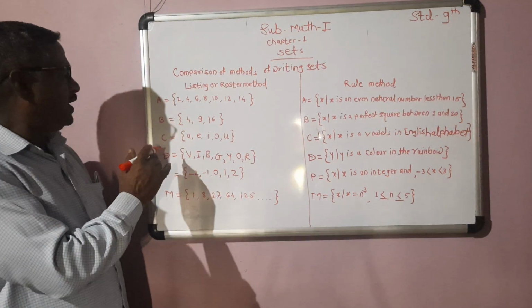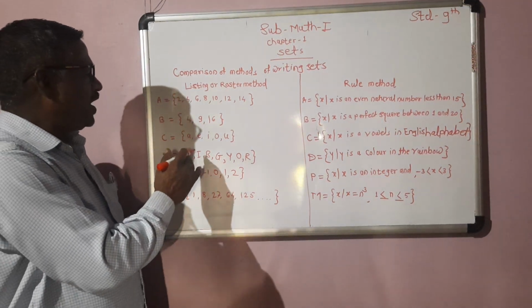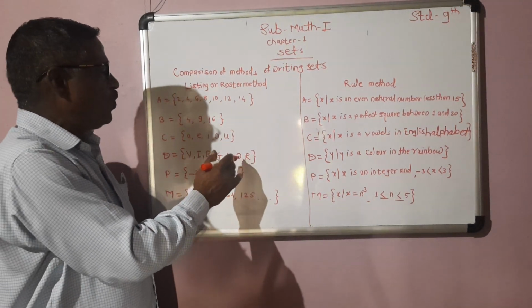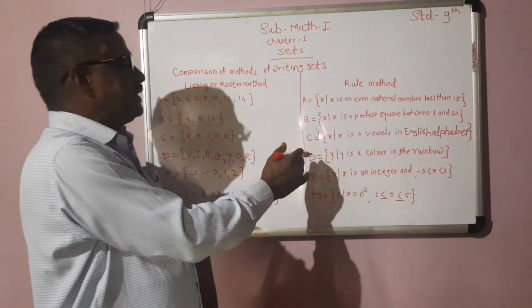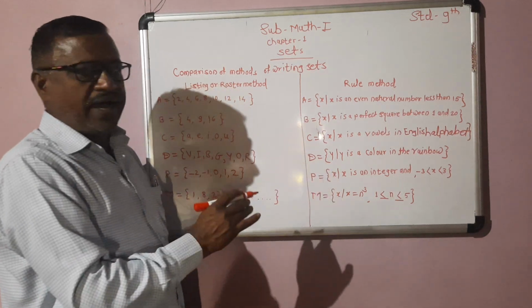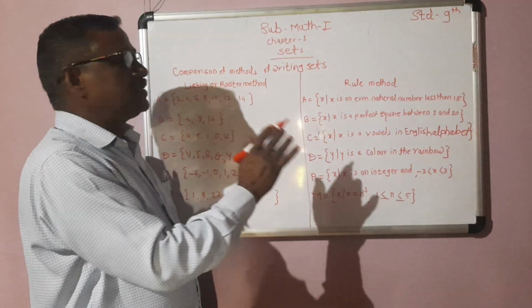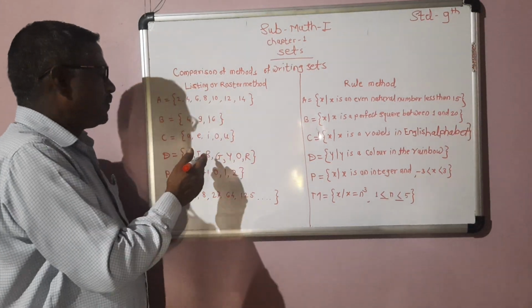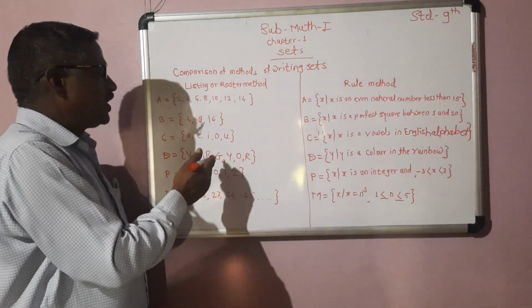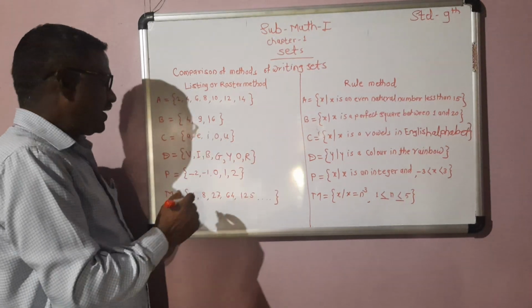Next example: D = {V, I, B, G, Y, O, R}. By rule method it is written as D = {y such that y is a color in the rainbow}: violet, indigo, blue, green, yellow, orange and red.